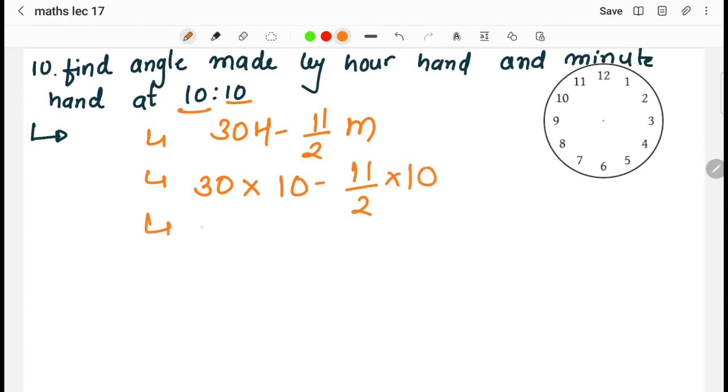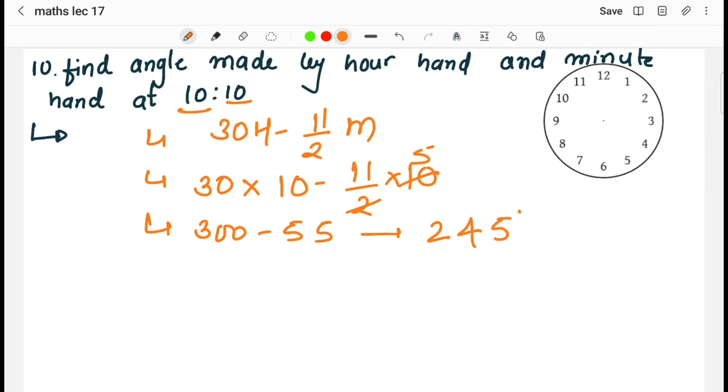So what will be the answer? 300 minus, this is 2 5s are 10, minus 55. Okay, so the angle is 245 degrees. The angle is coming to 245 degrees. Now this is an angle that is greater than 180 degrees.